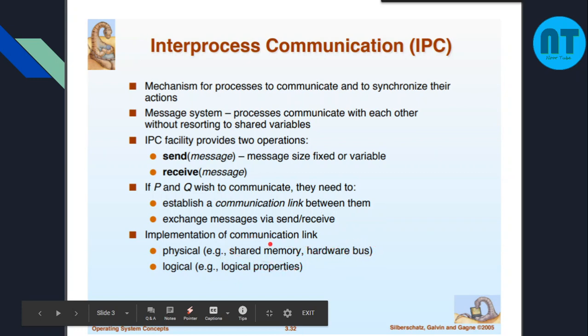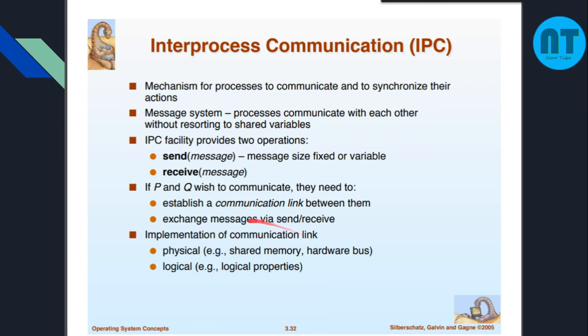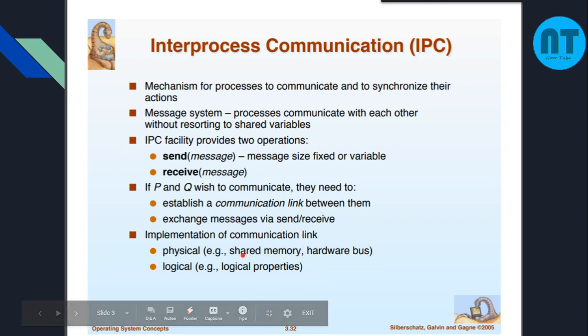Shared memory is where the processes put some data in a common memory, so everyone can come and share the data. In that way, common data can be shared by process 1, process 2 or process 3, in the sense that the memory is a physical memory that helps to share data among the processes P1, P2 and P3. And then logical. Some communication may be logically sent, as we will learn in the coming chapters, using pipes and message queues. They can set up a queue and then send the data. They can create a pipeline to send the data. These are all the logical ways of sharing data.